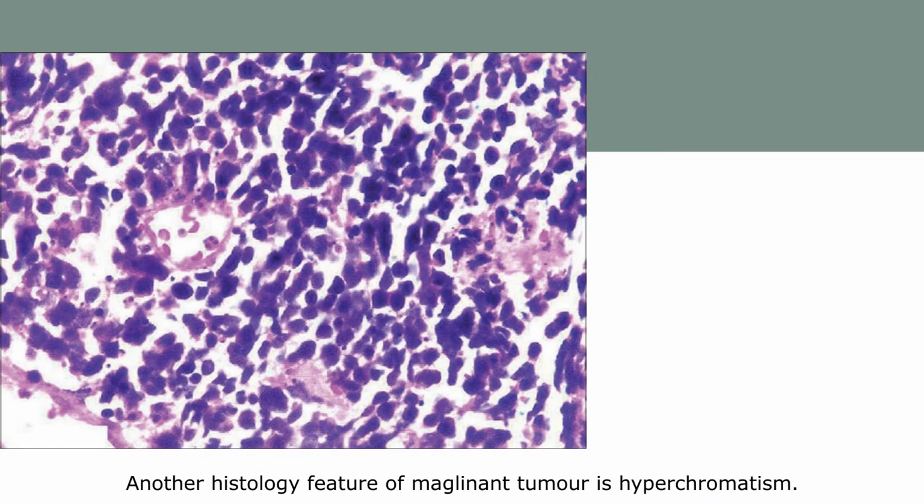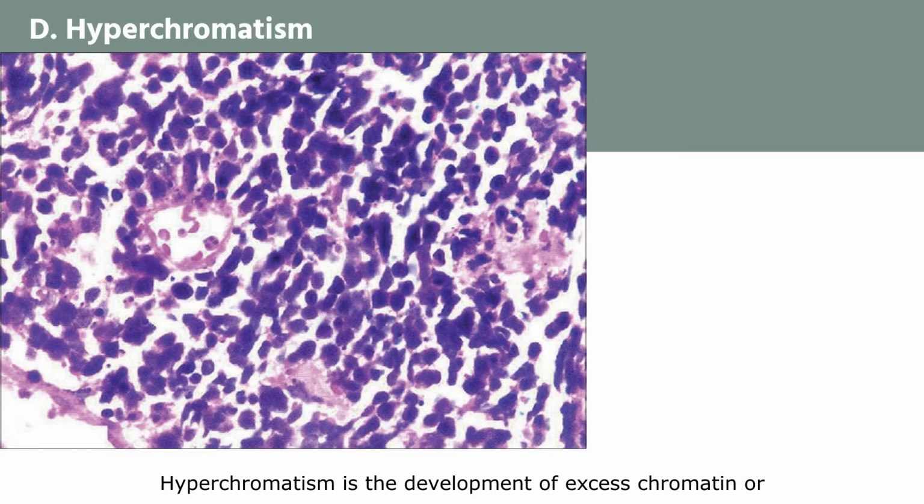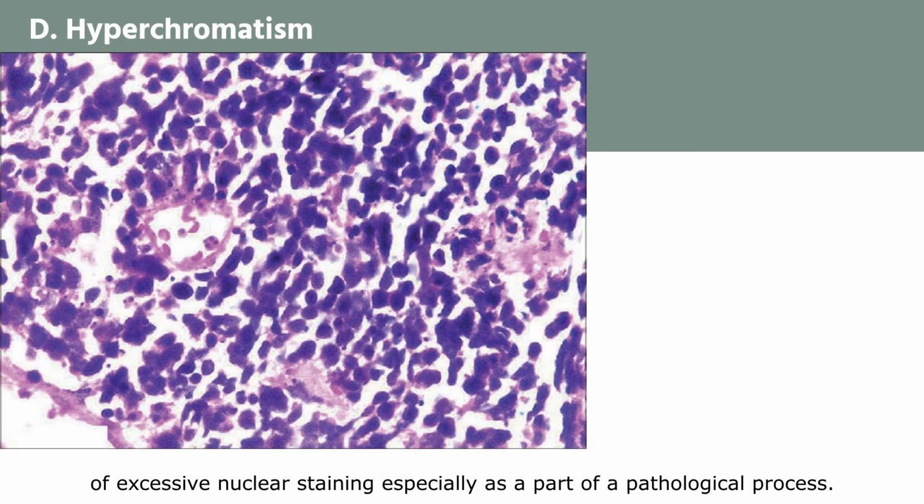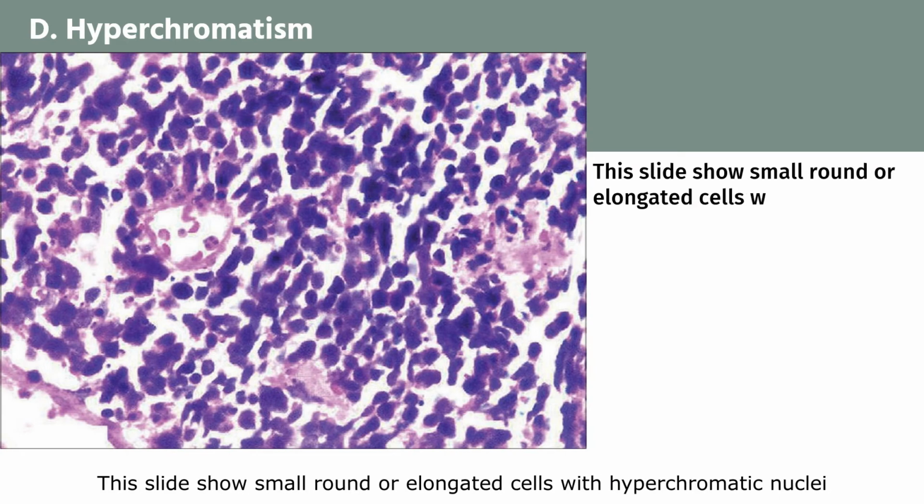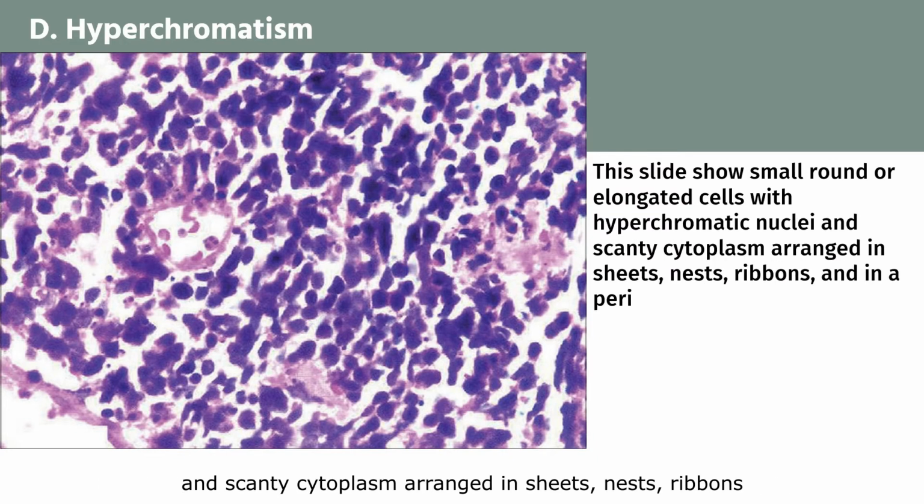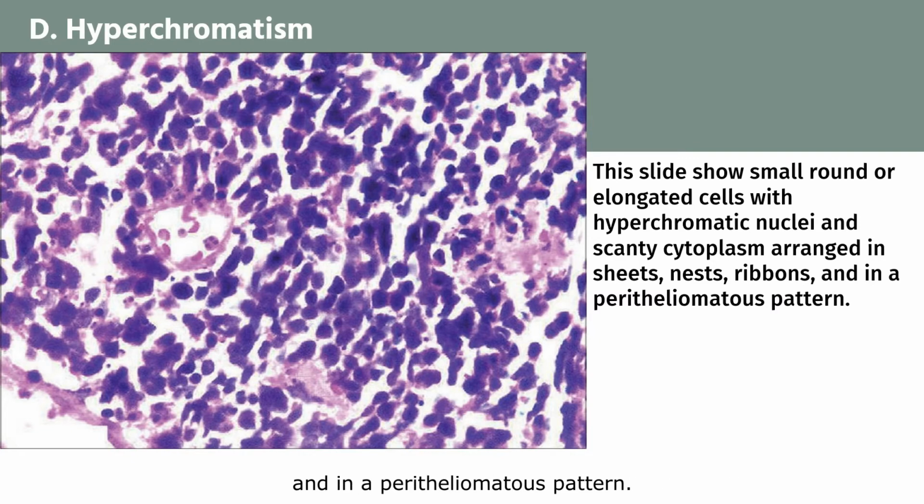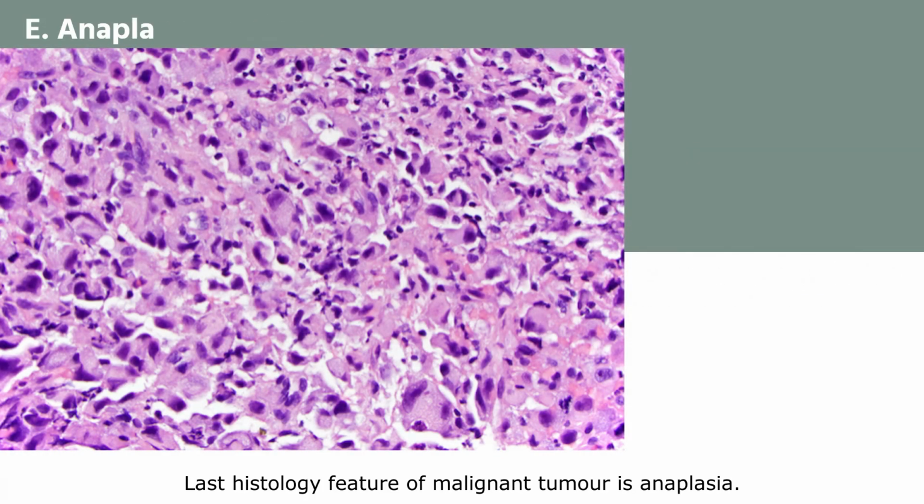Another histology feature of malignant tumor is hyperchromatism. Hyperchromatism is the development of excess chromatin or of excessive nuclear staining, especially as a part of a pathological process. This slide shows small round or elongated cells with hyperchromatic nuclei and scanty cytoplasm arranged in sheets, nests, ribbons, and in a peritheliomatous pattern. The last histology feature of malignant tumor is anaplasia.